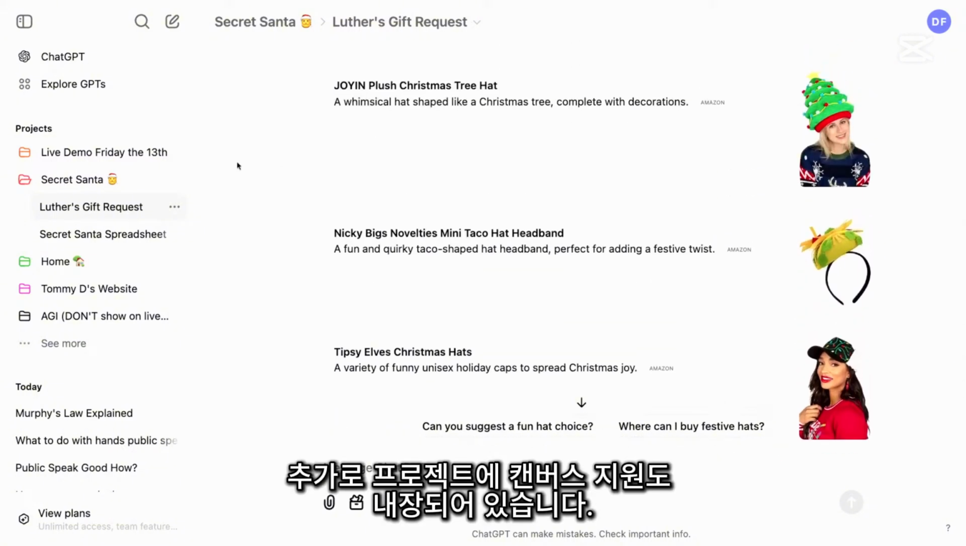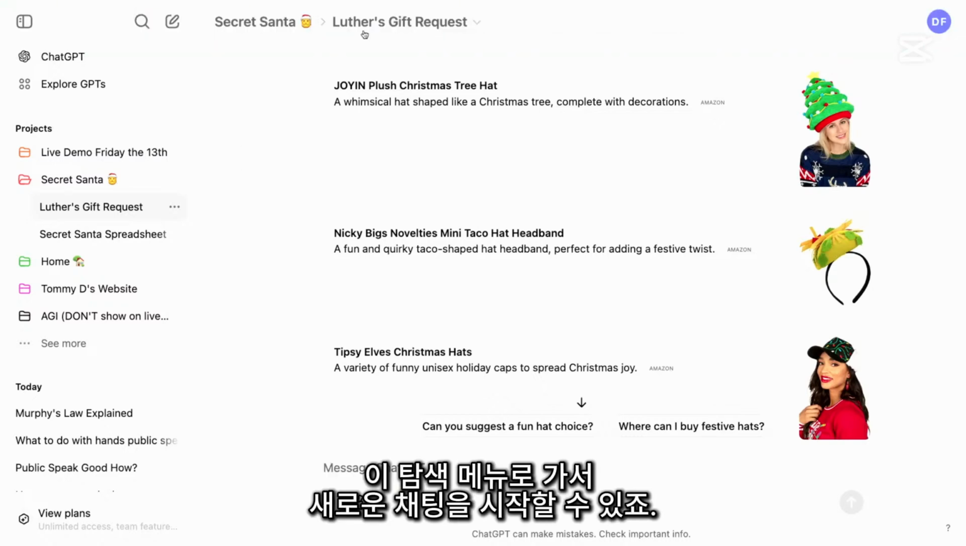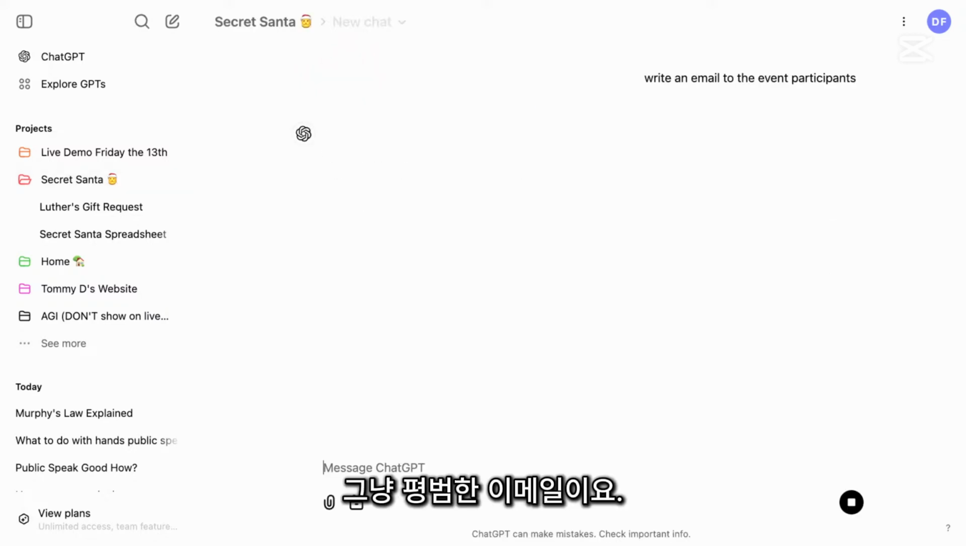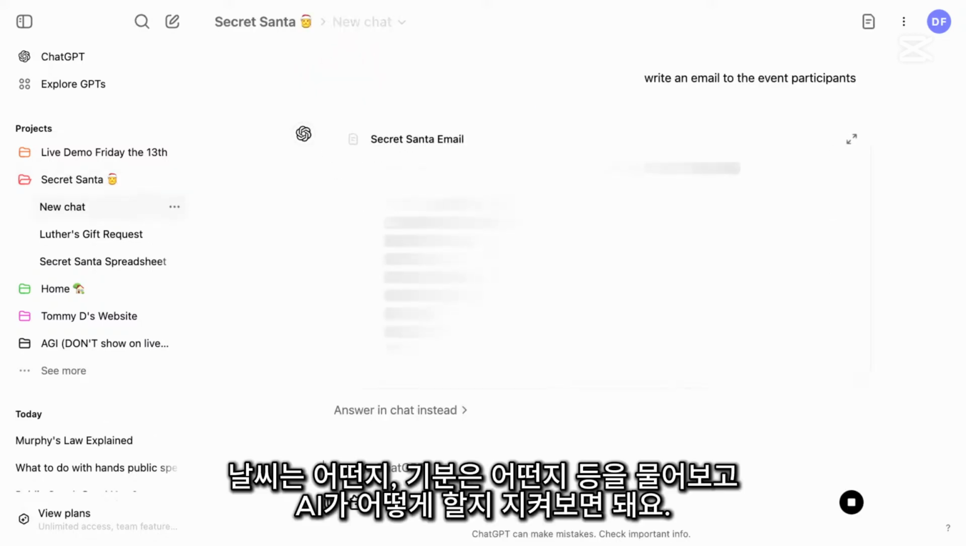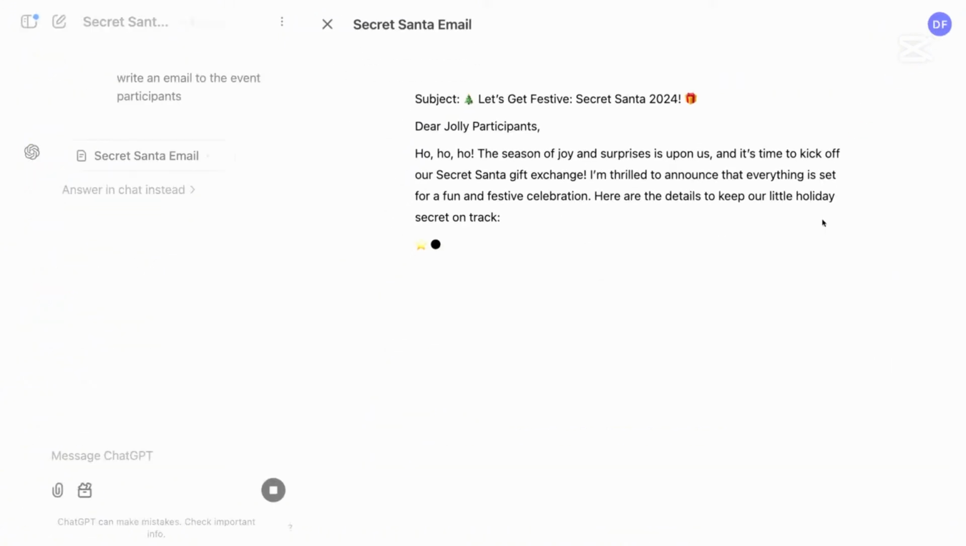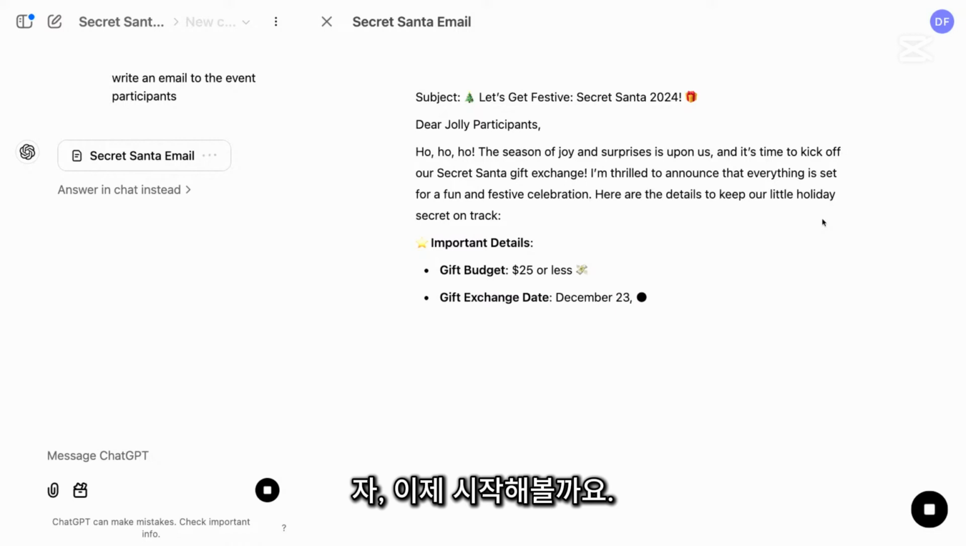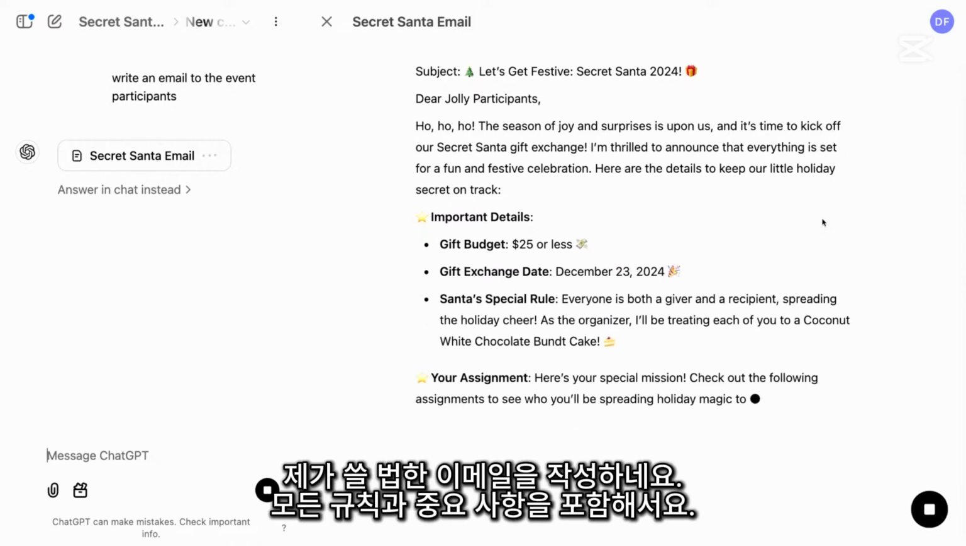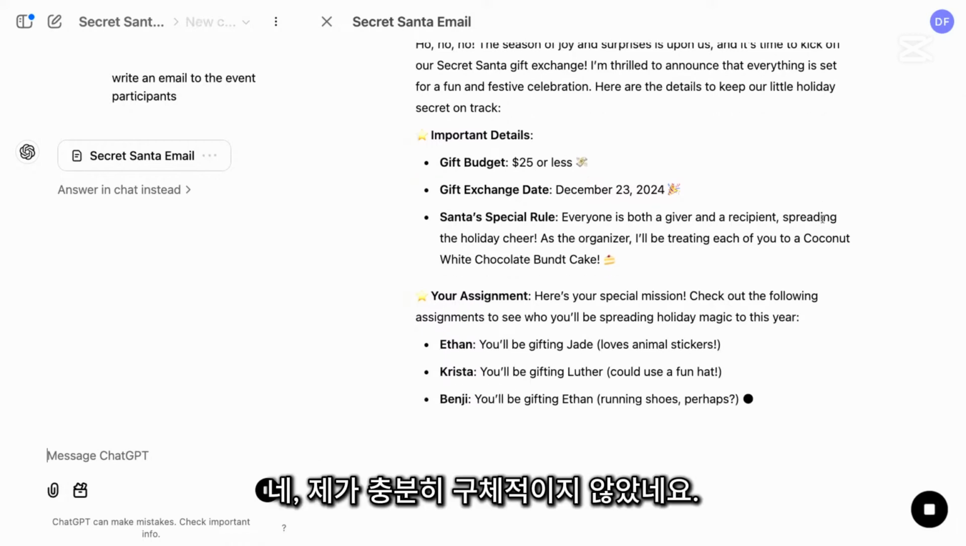Great. In addition to that, we have Canvas support built into projects. I can go to this navigation menu and start a new chat. I can say, write an email to the event participants. Just any old email. Just, how's it going? What's the weather? How are you feeling? I can leave it really open-ended there and just see what the model does. All right, let's get festive. It's actually writing what I would write as an email, which is giving all the rules and important details for everybody. Okay, so I wasn't specific enough.